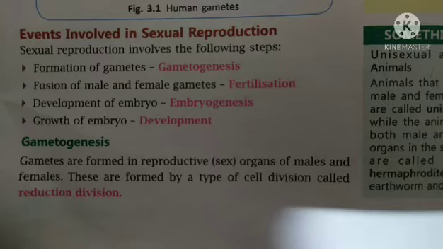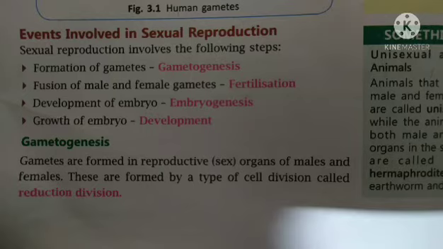The next step is fertilization, that is fusion of male and female gamete. The third one is embryogenesis, that is development of the embryo, and the last one is development. Here the growth of the embryo will take place and will result in the formation of a fetus.